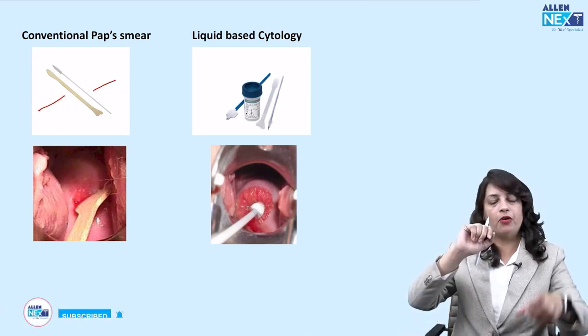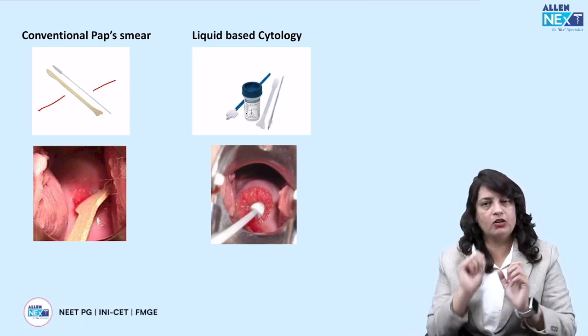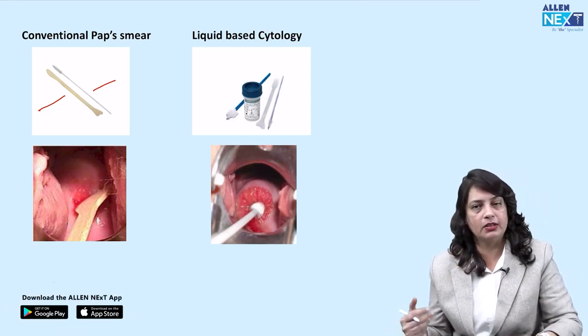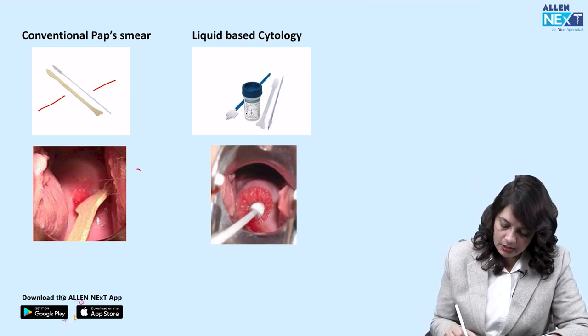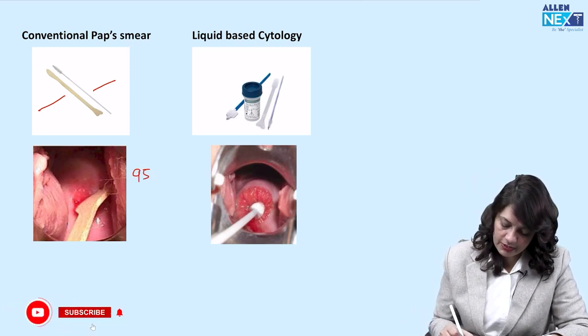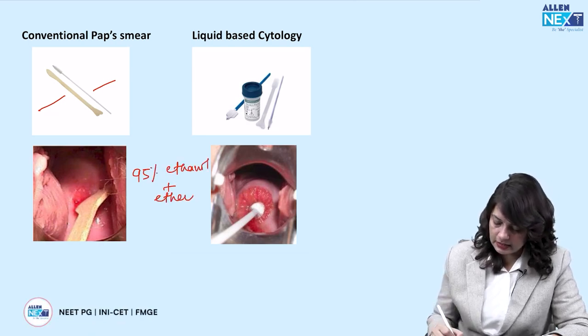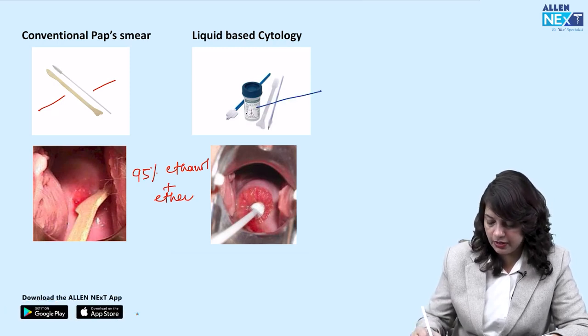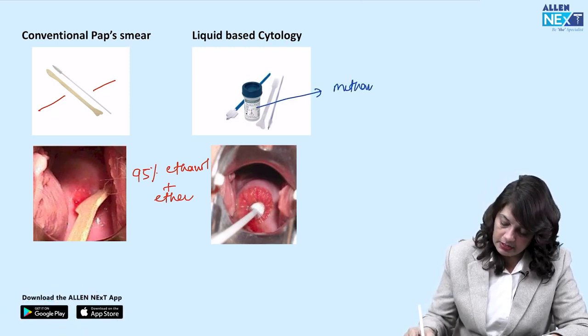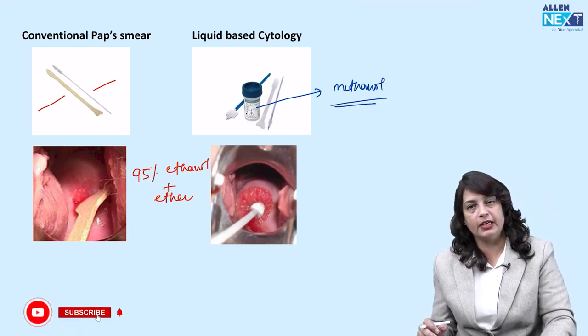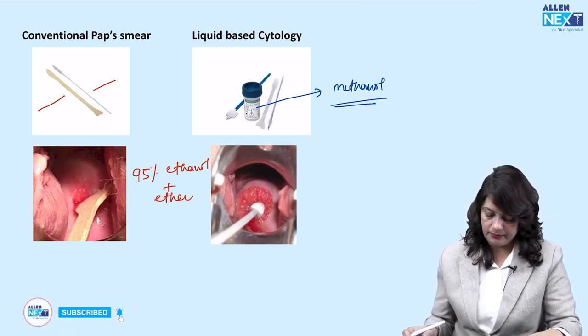You take the sample from the lip of the cervix and make a smear on the slide, and number 2, you put the brush in the cervical canal and make a smear on the second slide. You use a fixative, 95% ethanol plus ether. There is also liquid based cytology, where methanol is used. If you compare the results, liquid based cytology is much better.